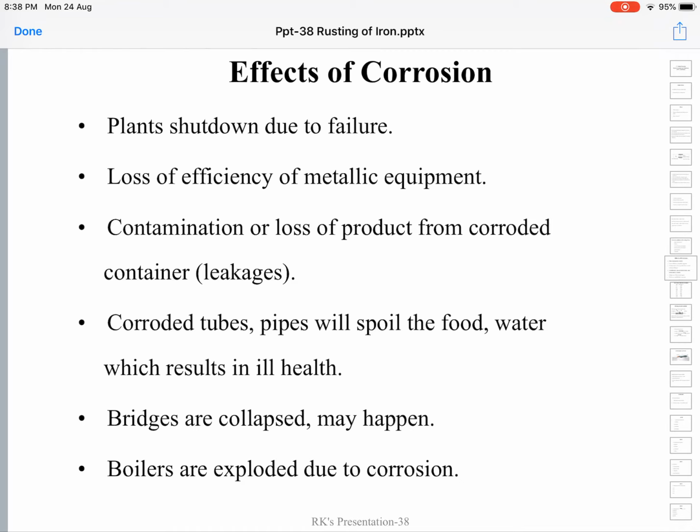Because of this, factories may be closed due to loss of machinery. The efficiency of metal equipment will decrease. Products prepared in these machines may be contaminated because of rust. The strength of rusted tubes and pipes will decrease and they may lead to collapses. Bridges collapse. They may lead to leakage of food from containers. Boilers may explode due to corrosion. All this can happen because of corrosion.